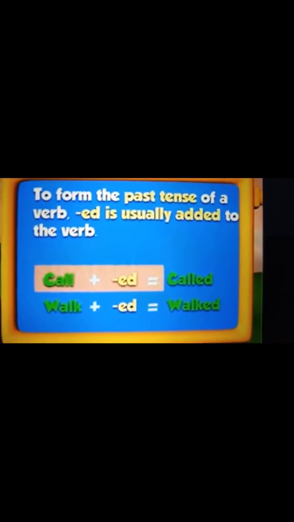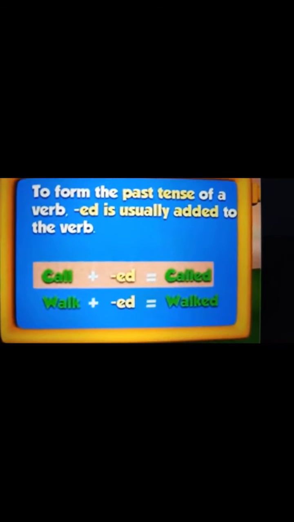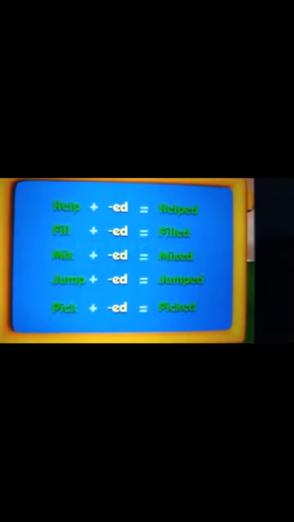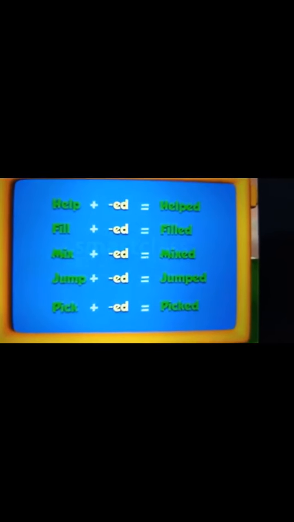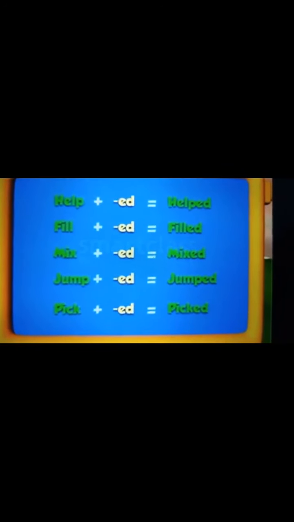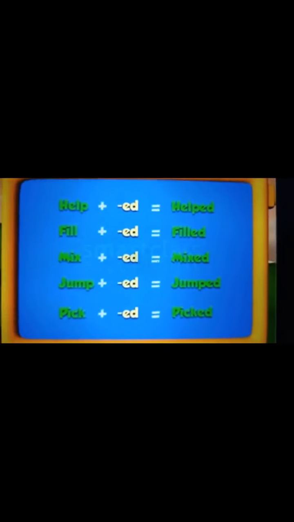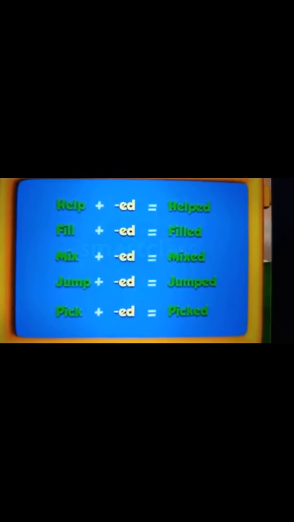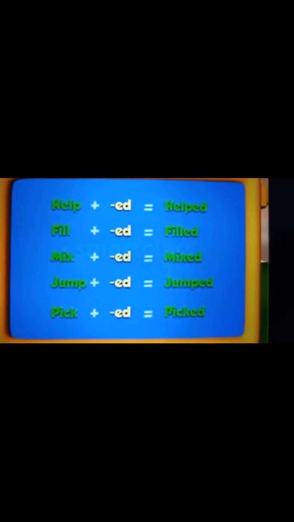Walk plus ed becomes walked. Help plus ed helped. Fill plus ed filled. Mix plus ed mixed. Jump plus ed jumped. Pick plus ed picked.